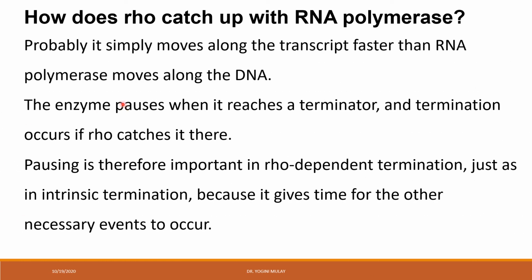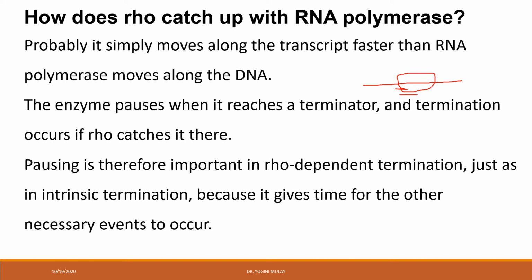Actually, I have already discussed how rho catches up with RNA polymerase. Probably the reason is that it simply moves along the transcript faster than the RNA polymerase moves along the DNA. What I am trying to tell you is that both are moving. I'll just use the pen to draw a diagram: suppose this is the single stranded DNA and RNA, and this is the RNA polymerase which is moving along the DNA.